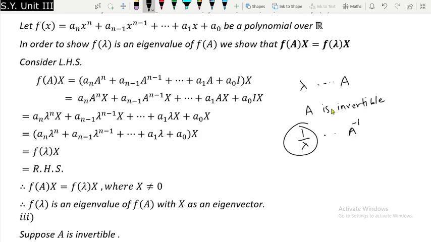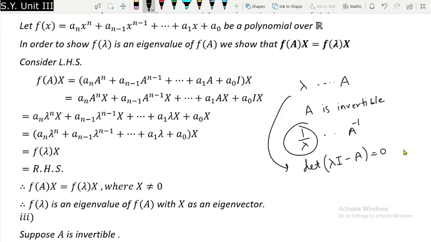Now A is invertible, it is already given, so we can talk about A inverse, that is not an issue. So see how we are going to prove that lambda is non-zero first of all. Since lambda is the eigenvalue of A, it is going to satisfy the characteristic polynomial, right? So we are going to have determinant of lambda I minus A equal to 0, and we are going to prove it by contradiction.